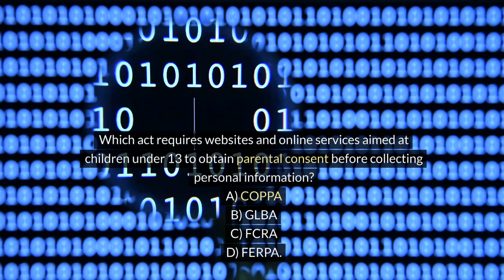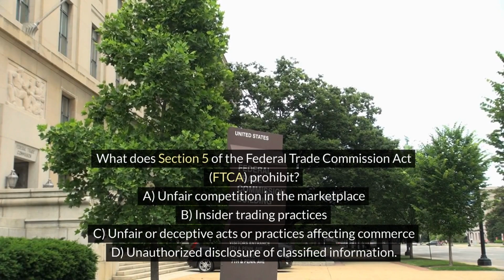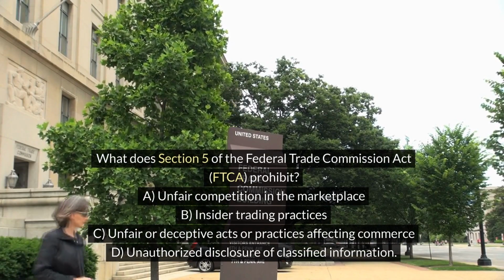Which act requires websites and online services aimed at children under 13 to obtain parental consent before collecting personal information? A. COPPA, B. GLBA, C. FCRA, D. FERPA. Correct answer: A. COPPA.